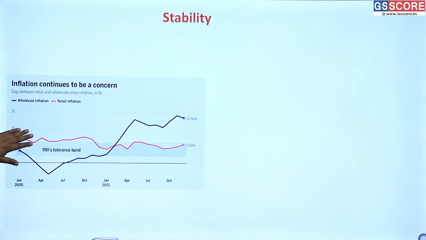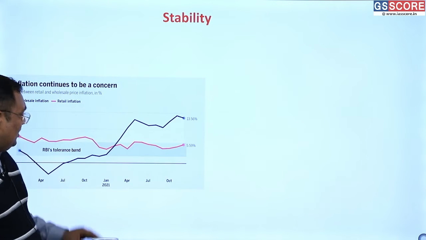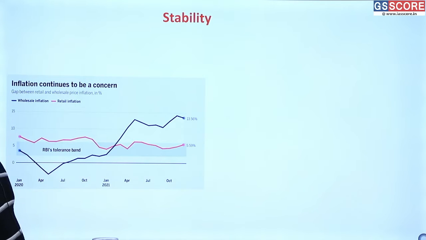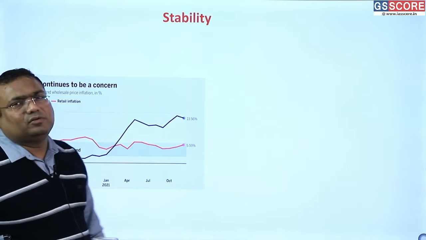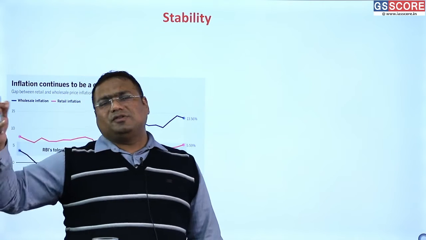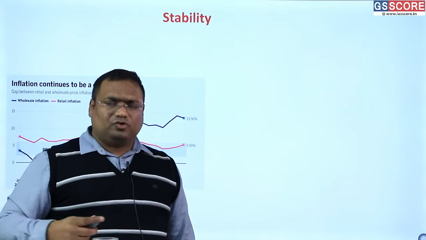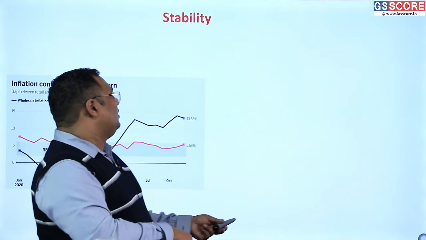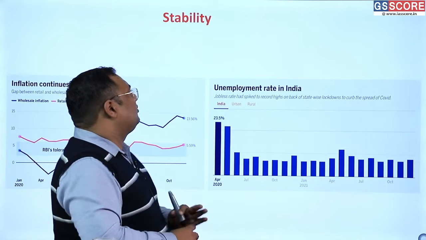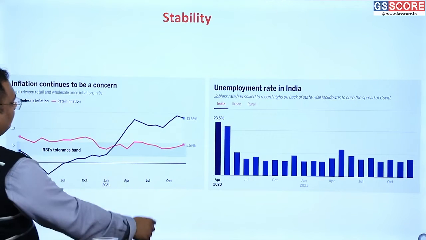So retail inflation is under control, but because of global supply chain disruption, the wholesale inflation is very high. This is a cause of concern. But this is largely due to global factors. There is not much we can do about it. So this is the status regarding the stability.